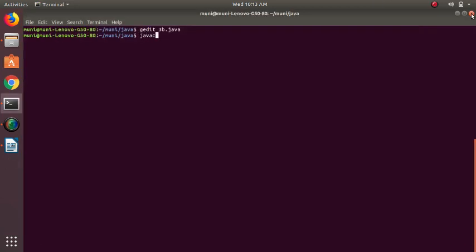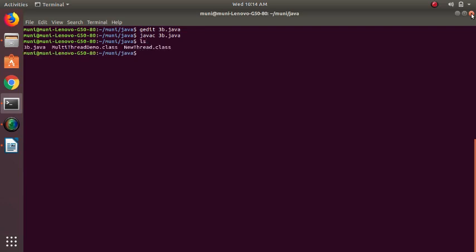First I need to compile this: javac 3B.java. So there is no error here. And we need to check the execution. We need to identify which class to execute. Let us see that using ls.